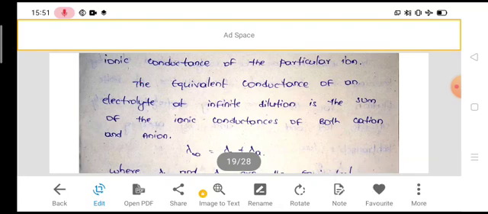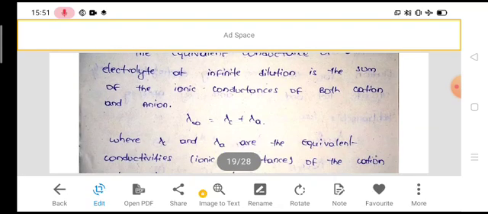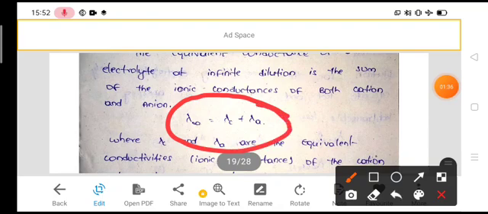Suppose lambda C is the ionic conductance of a cation of an electrolyte, lambda A is the ionic conductance of the anion of the same electrolyte, and lambda infinity is the equivalent conductance at infinite dilution for that electrolyte. Then according to Kohlrausch law, lambda infinity is equal to lambda C plus lambda A.